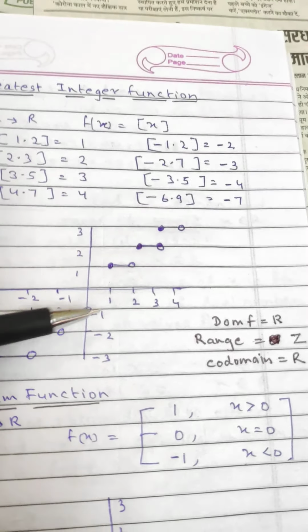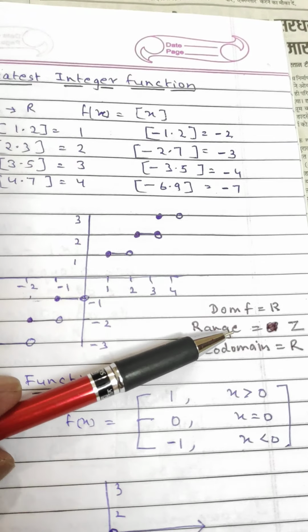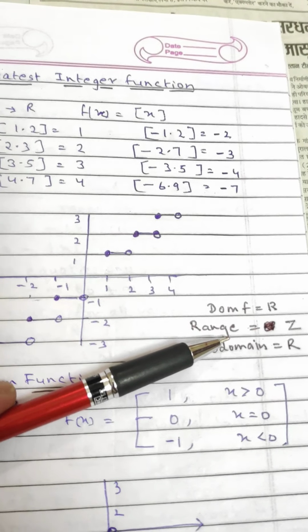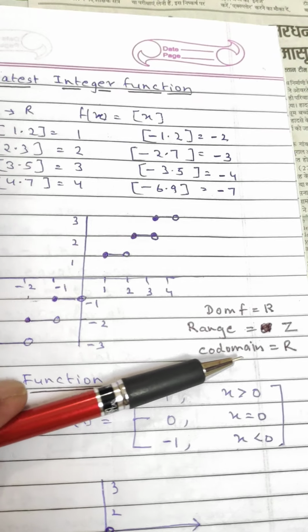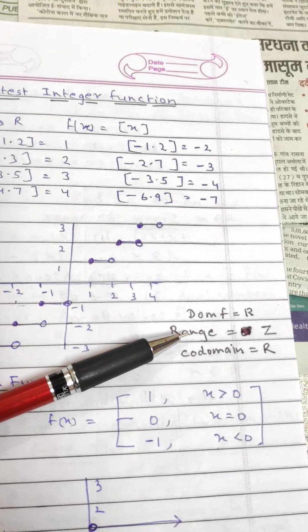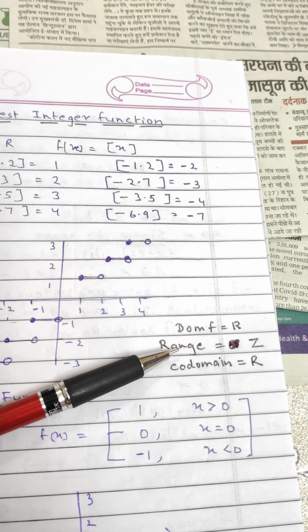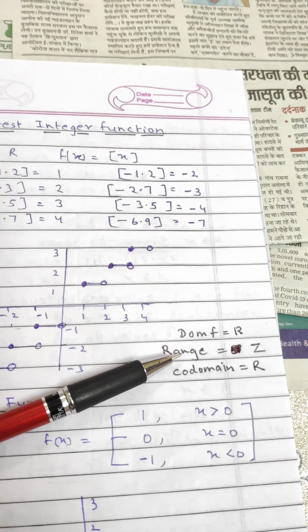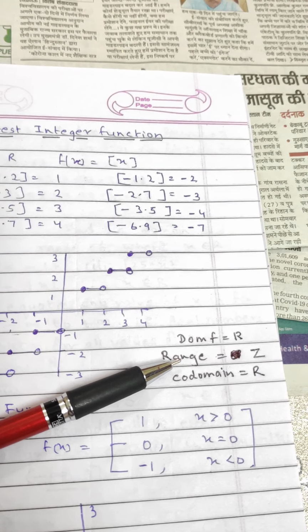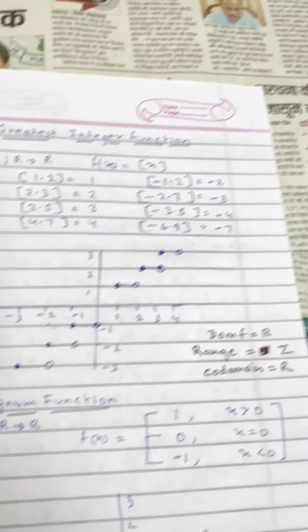So we do not consider N in the range; the range is capital Z, not capital N. The domain is capital R. What is Z? Z is the set of integers that includes positive and negative integers 1, 2, 3, 4, 5, 6 up to infinity, minus 1, minus 2, minus 3, minus 4 up to minus infinity, including 0.